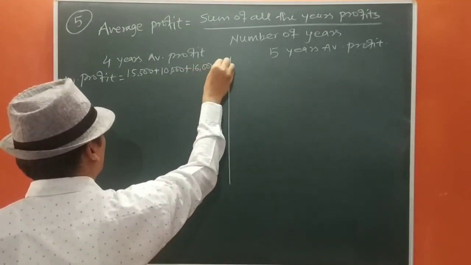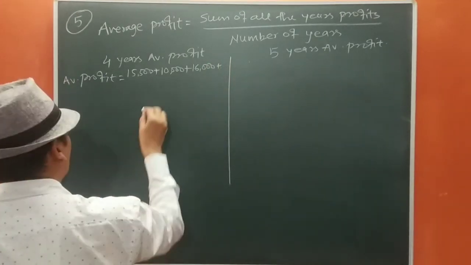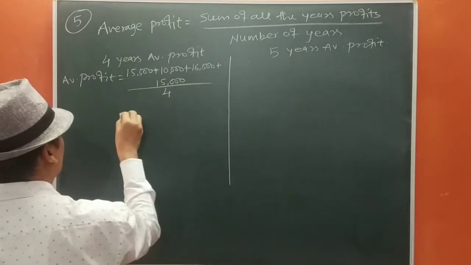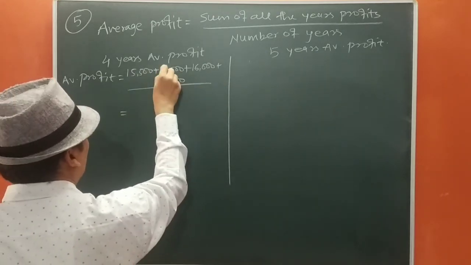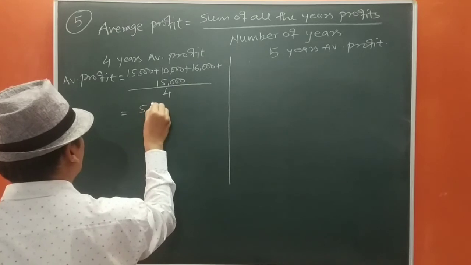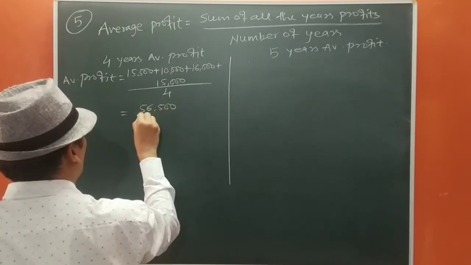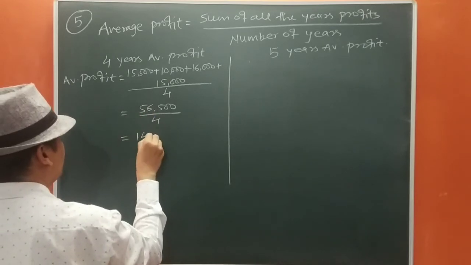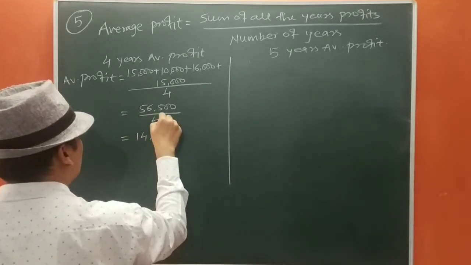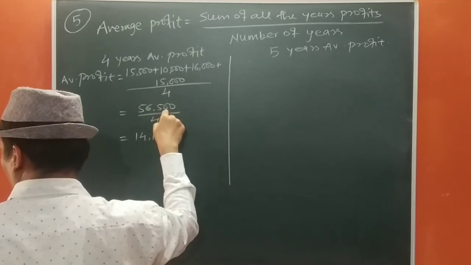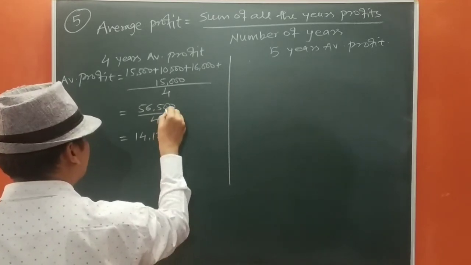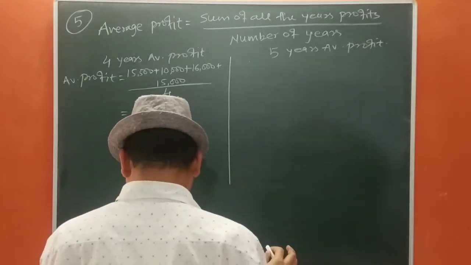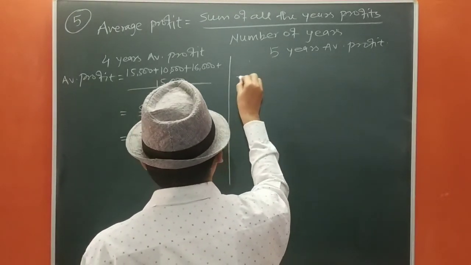Okay, plus 15,000 upon 4. 15, 30, 40, 56,500 upon 4. 4 ones are 4, 4 fours are 16, 4 ones are 4, 4 twos are 8, 4 fives are 20. So it is 14,125.